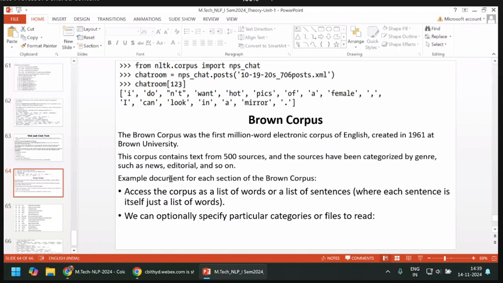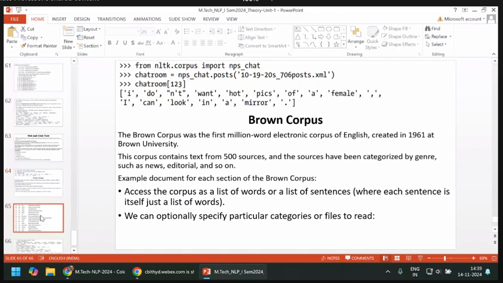Check this example. For each section of the Brown corpus, you can access the corpus as a list of words. Here they maintain all the words and sentences as a list of words, or sometimes a list of sentences, where each sentence is itself just a list of words, and we can optionally specify particular categories or files to read like this.